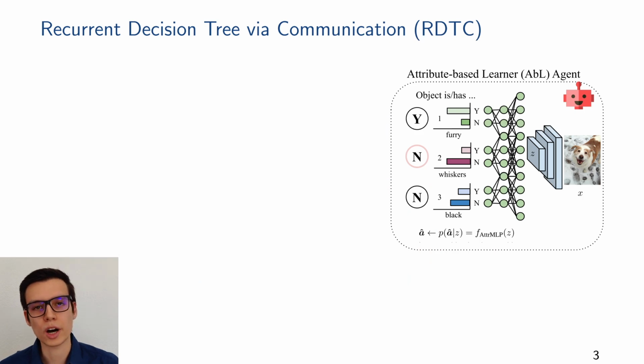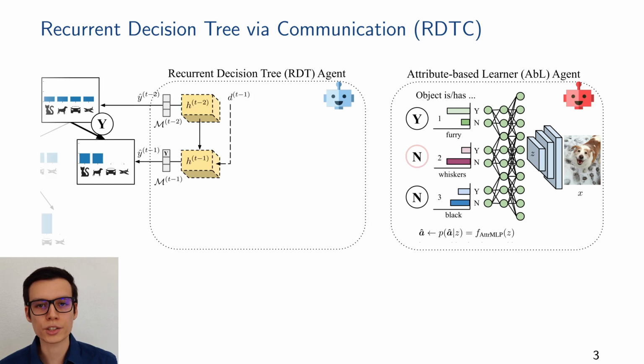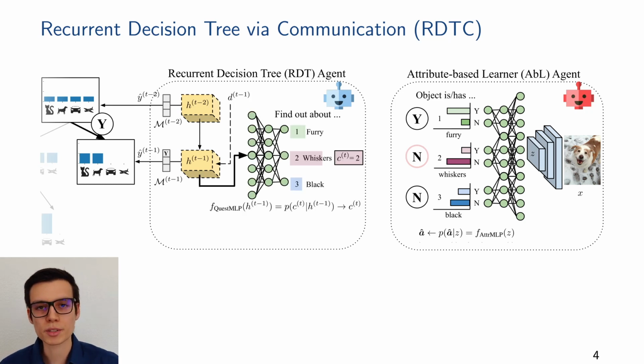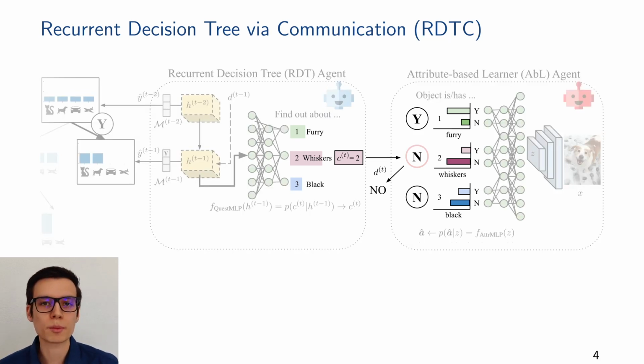Here are some details on how we achieve this. The red agent, the attribute-based learner, consists of a CNN that predicts binary attributes of the image. The blue agent, the recurrent decision tree, consists mainly of an LSTM that you can see here in yellow. At each time step, the RDT agent predicts which attribute from the vocabulary it wants to request. This is done with Gumbel softmax that allows us to draw categorical samples from a distribution. Similarly, on the ABL side, we use a temperature-annealed softmax that binarizes the attributes.